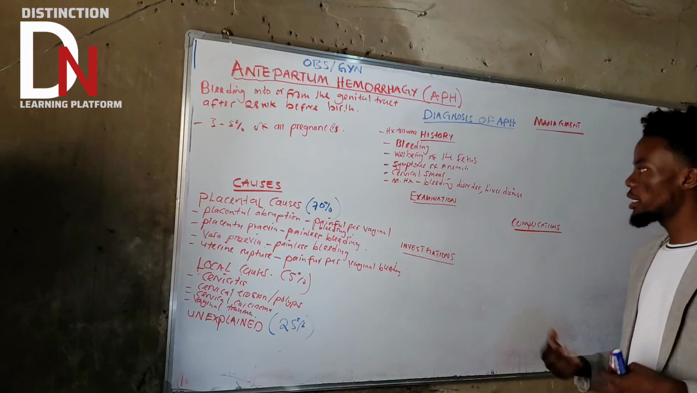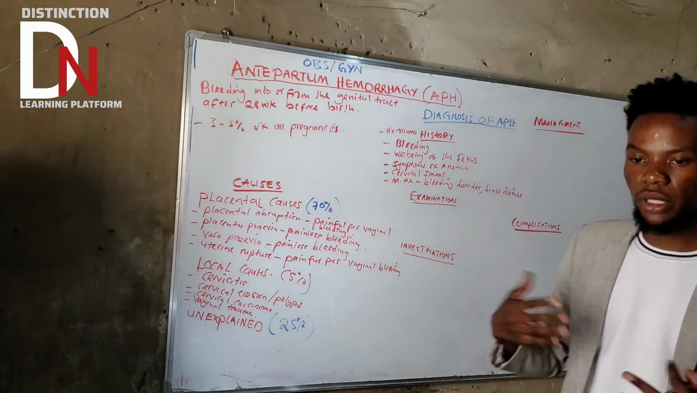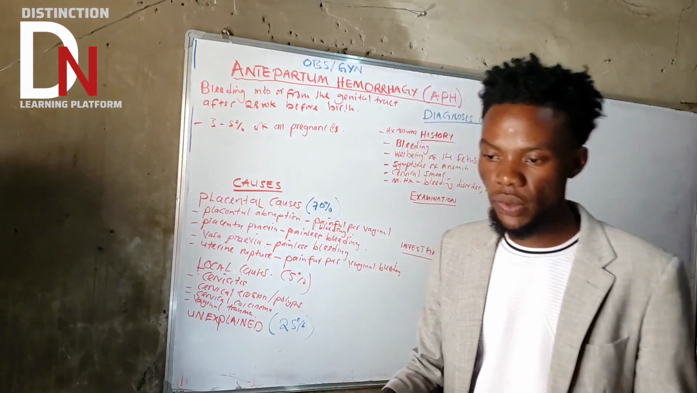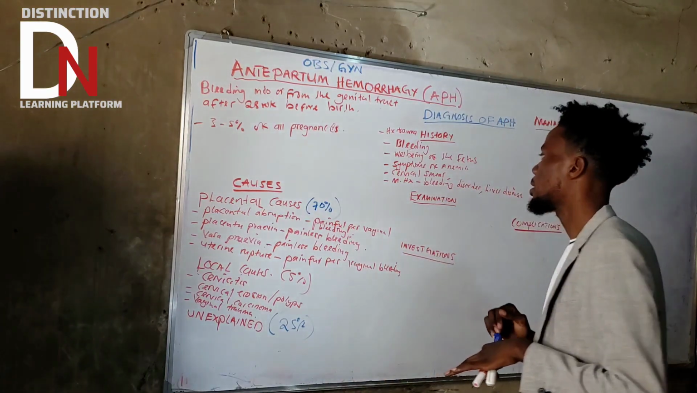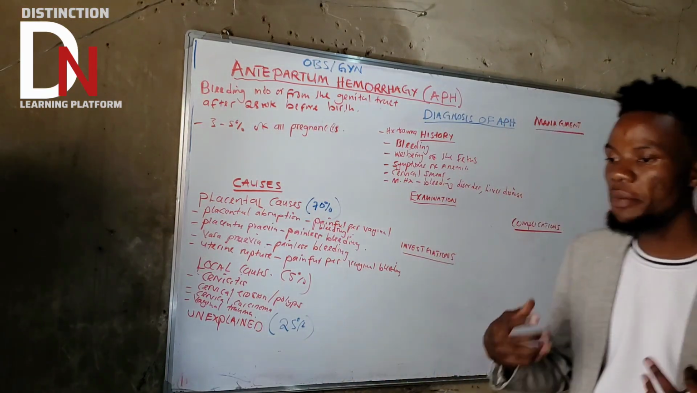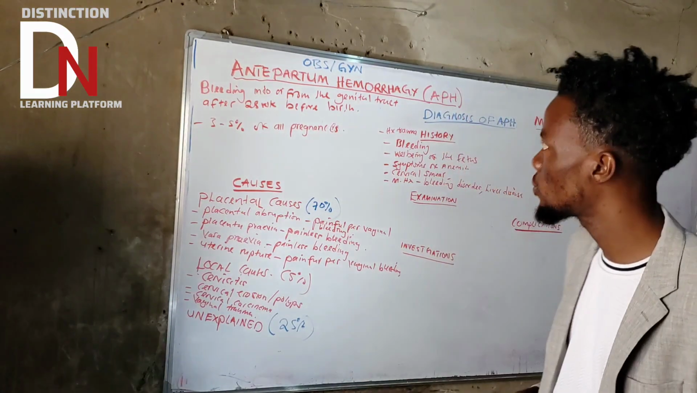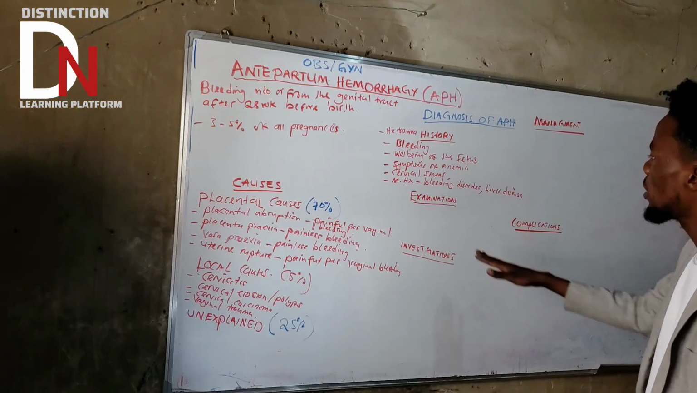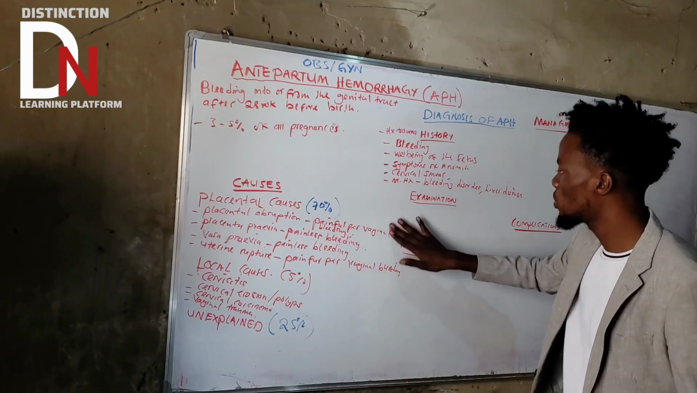Okay, now let's go to examination. So if you're done with history, although there are some detailed things that you need to ask, these are the major things that you need to understand about what? APH. These are direct things that you can ask about APH. Now, on examination, what are you supposed to do?